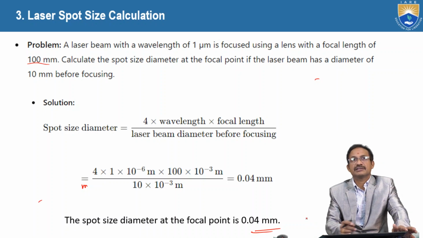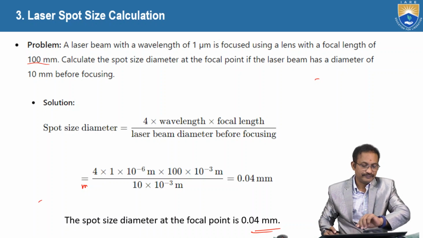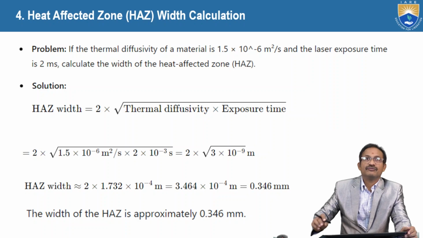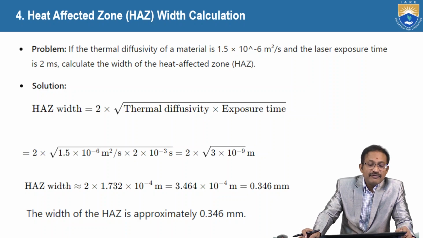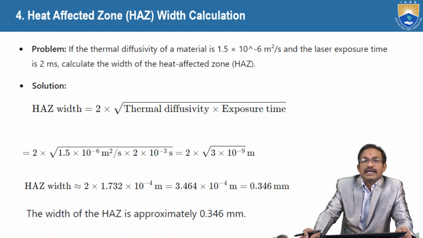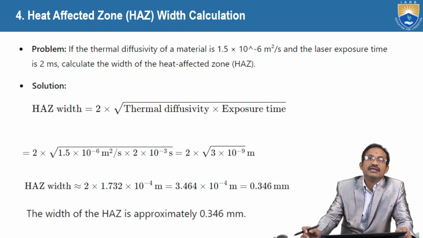So with this the third problem has completed. Fourth one, heat affected zone width calculation. How much width of the heat affected zone would be in the given problem, that we have to find.